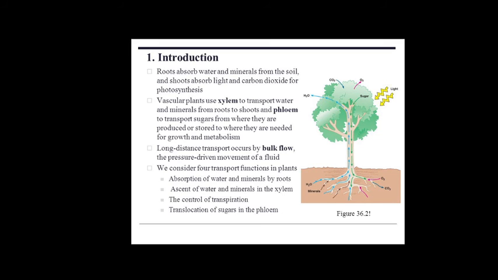Okay, so if we compare xylem and phloem, in type of transport, xylem is a physical process and phloem requires energy. If we talk about substances transported, xylem transports water and minerals, and phloem transports products of photosynthesis, including sugar and amino acids dissolved in water. If we talk about the direction of transport, xylem is always upward, while phloem is bidirectional, upward and downward.